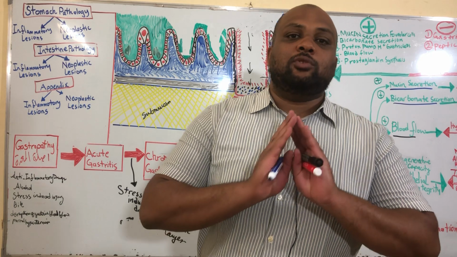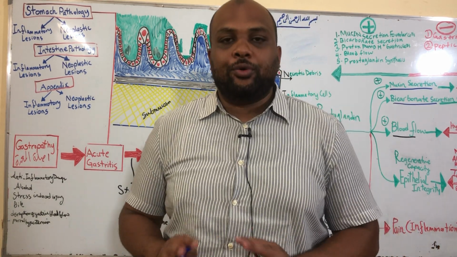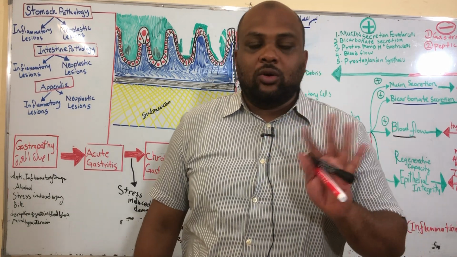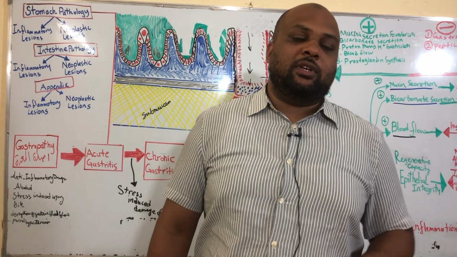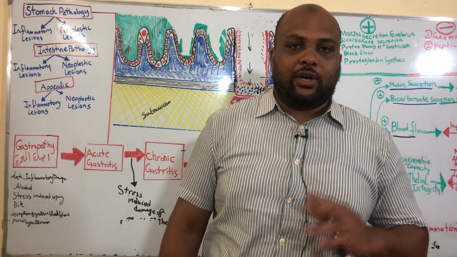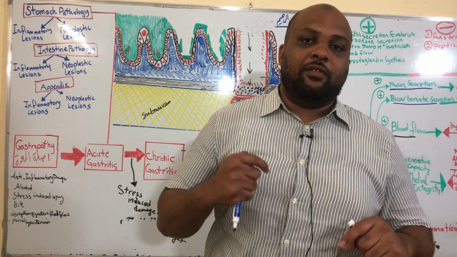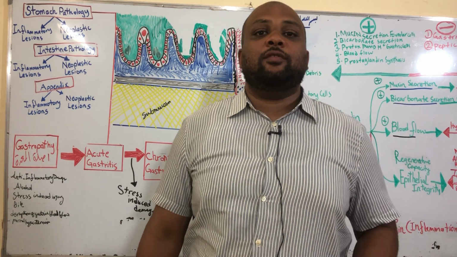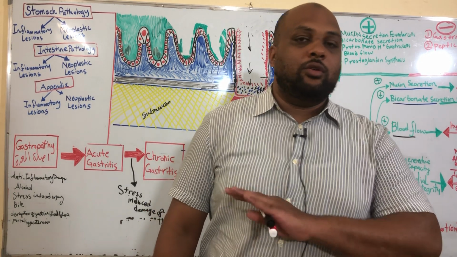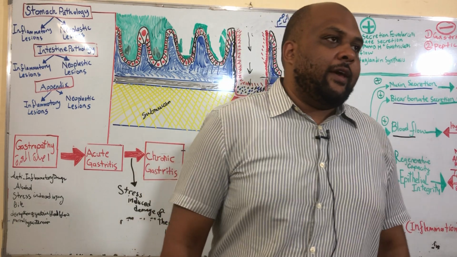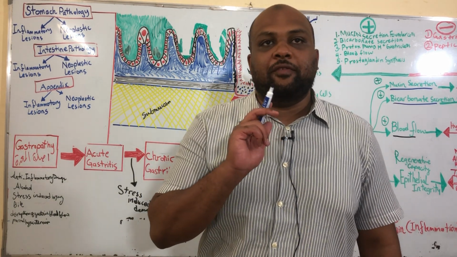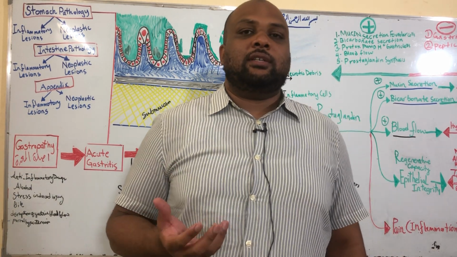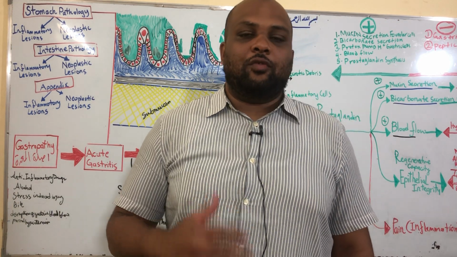So when it comes to H. pylori and autoimmune gastritis, we're talking about chronic gastritis. H. pylori does not cause acute gastritis. It's asymptomatic for the whole time. When the symptoms become very severe and more persistent, it appears at the level of chronic gastritis, not acute gastritis. Another thing that you should be very aware of is that Helicobacter pylori is a normal inhabitant of our stomach.